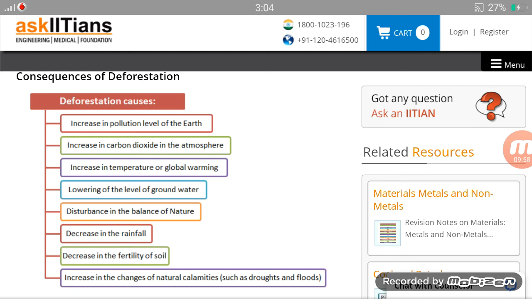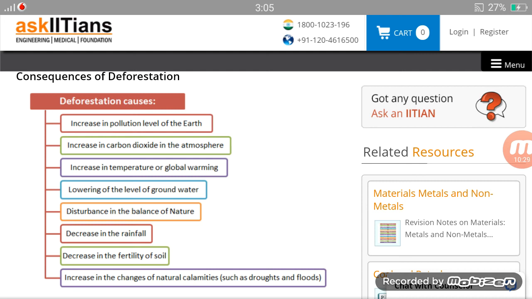Then the next one is disturbance in the balance of nature. Disturbance in the balance of nature means trees are the home to many animals, they are shelter to many animals. If they will not be there, then their habitat will be disrupted. Such imbalances will be there, like carbon dioxide and oxygen imbalance, and the water cycle will be disturbed. So these imbalances will disturb the balance of nature.